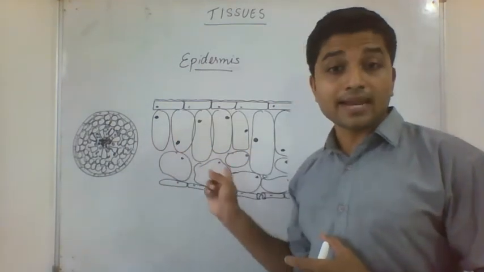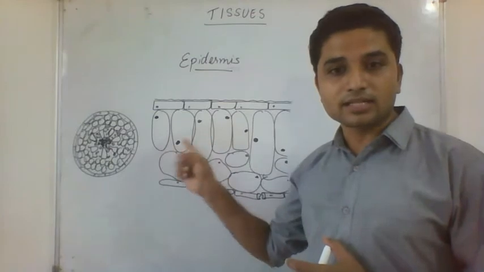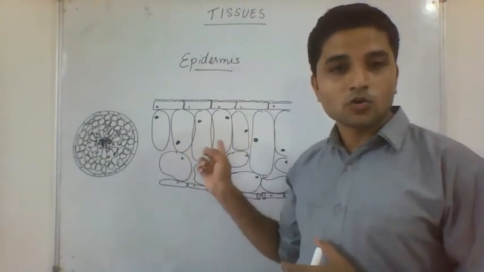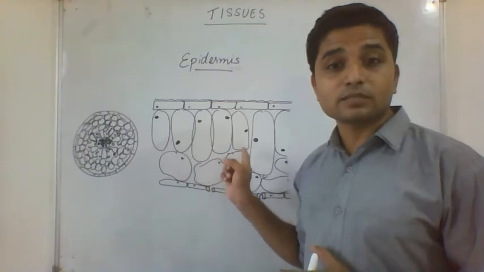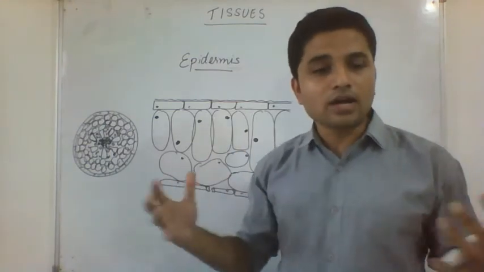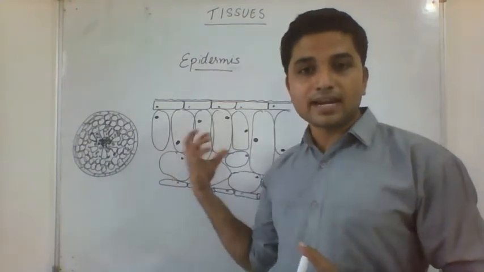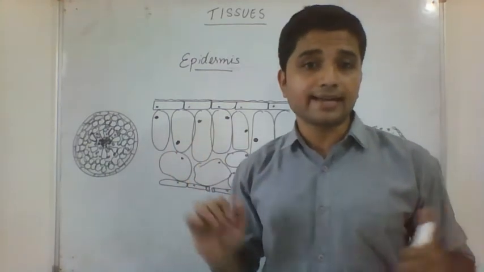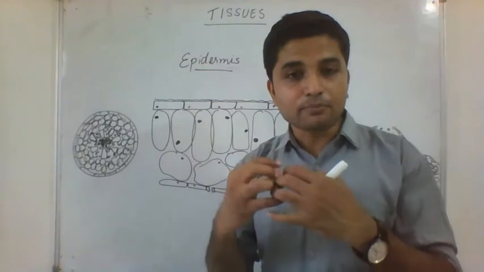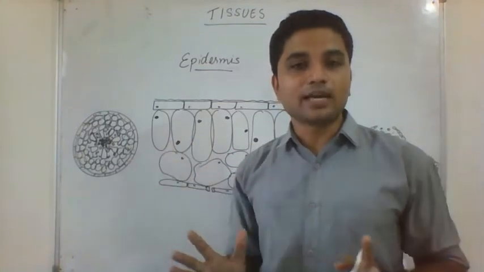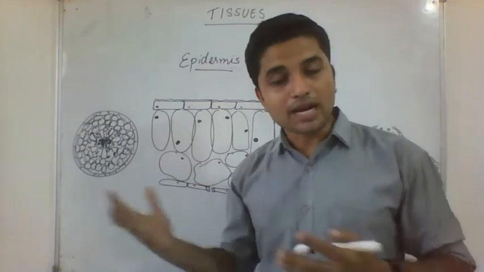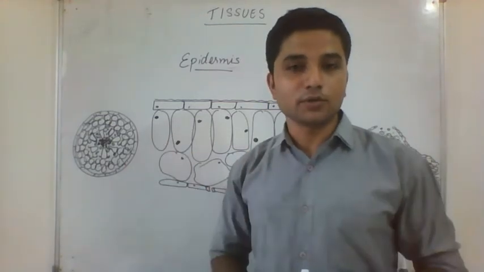Inside I have drawn parenchyma. You remember those parenchyma cells? They are oval or rounded in shape, and they have a lot of air spaces. Parenchyma have to have air spaces. But these epidermis cells do not have air spaces in the middle. They are tightly packed, right? That should be very clear to you.